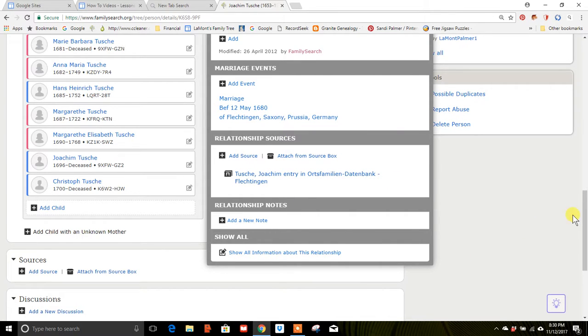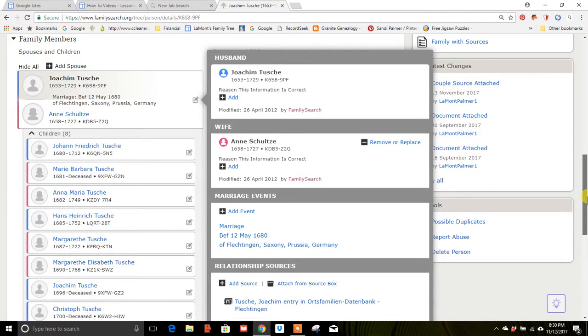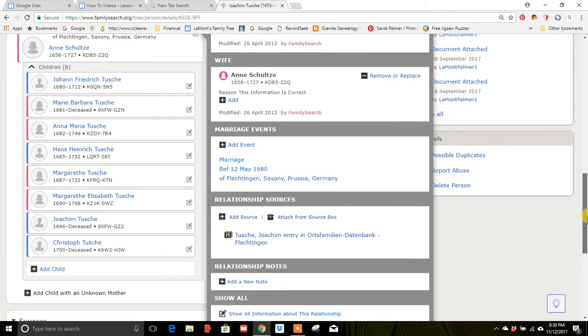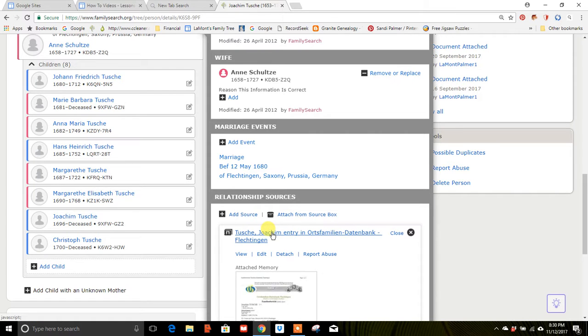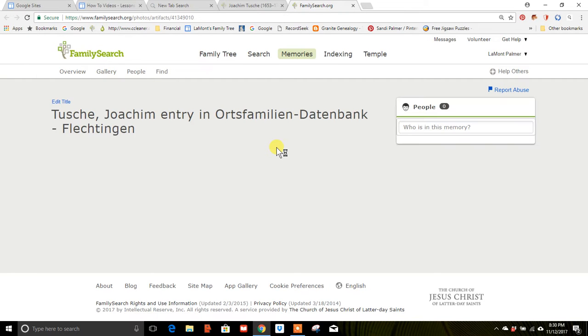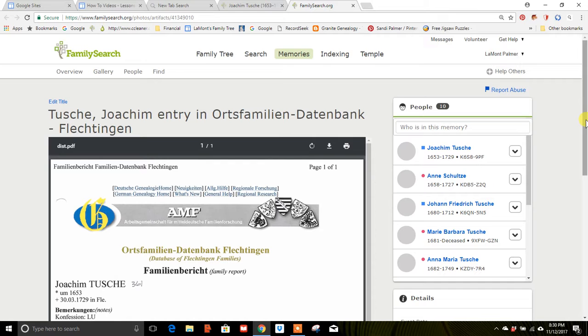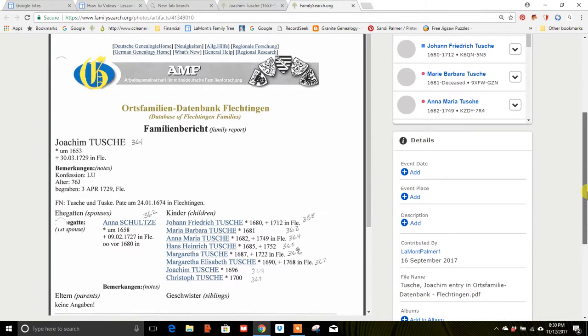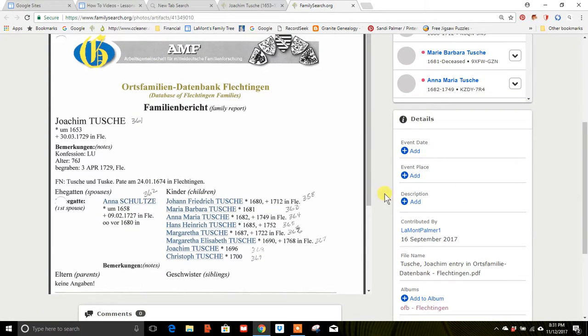But the interesting thing about this is the marriage data there, we'll look and see, now that I'm looking at it, and here it shows, they say they were married before 1680 in Fleshtingen.